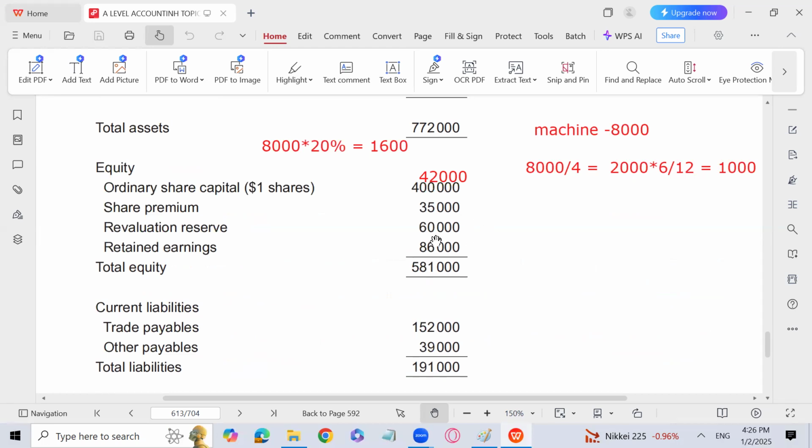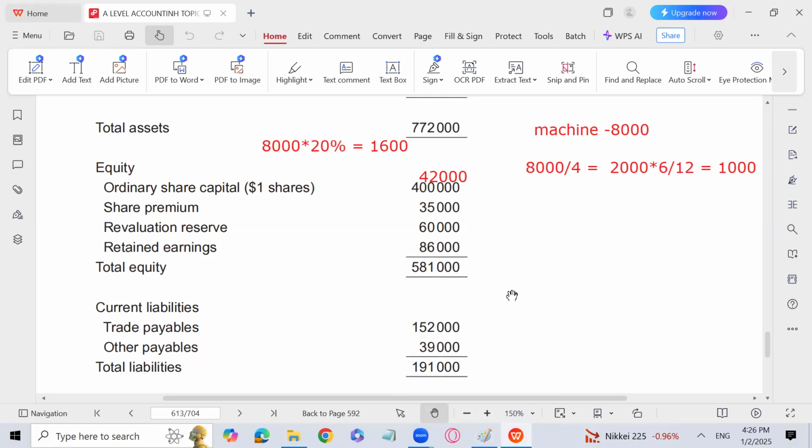Now there is a revaluation downward. Always remember that revaluation downward will be subtracted from revaluation reserve first and then from retained earnings. So what we are going to do, we will add 35,000 in the retained earnings because it is not supposed to be subtracted from retained earnings, and it will be subtracted from revaluation reserves. Okay. So entry is going to be revaluation reserve debit, and retained earnings is going to be credited. If you want to pass the entry, you can. Otherwise, you can go for the effect.